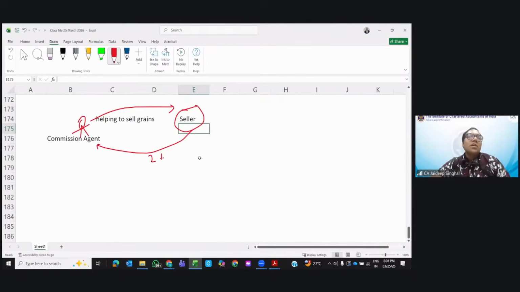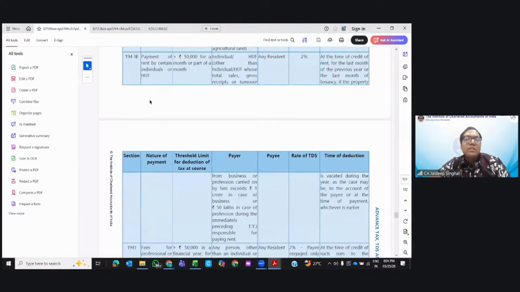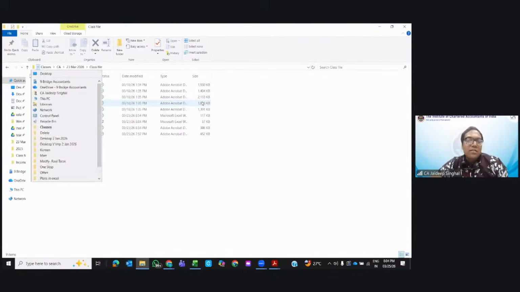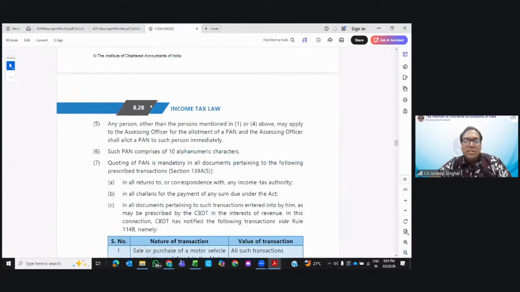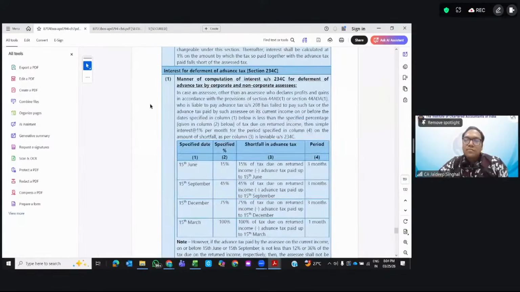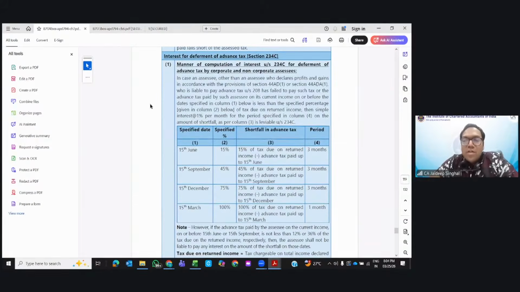Tanu says 234B and C. Okay, 234B and C. Which chapter is it in? Can you please give me the chapter number quickly here? Advanced X1, no? It is in chapter 7, right? 234C. Okay. Now, Tanu, see this. What is 234A, B, and C?